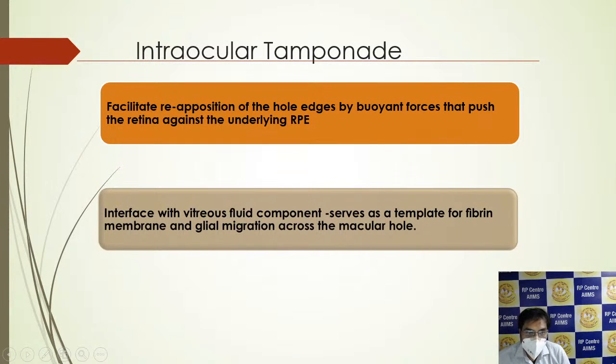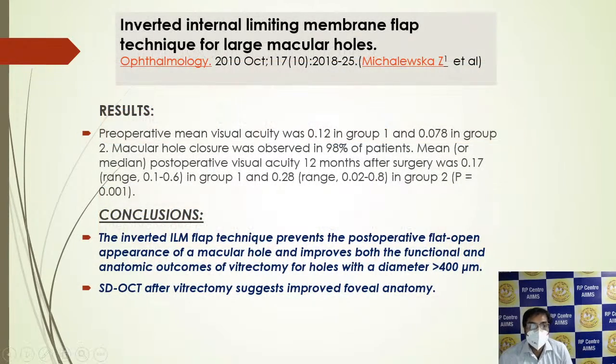The use of the intraocular tamponade facilitates reapposition of the hole edges by the buoyant forces that push the retina against the underlying RPE. The interface with the vitreous fluid component serves as a template for fibrin membrane and glial migration across the macular hole. The inverted ILM flap technique for large macular holes was given by Michalewska. The conclusion of this study was that the inverted ILM flap technique prevents the post-operative flat open appearance of the macular hole and improves both the functional and the anatomical outcome of vitrectomy for holes with a diameter of more than 400 micrometer.